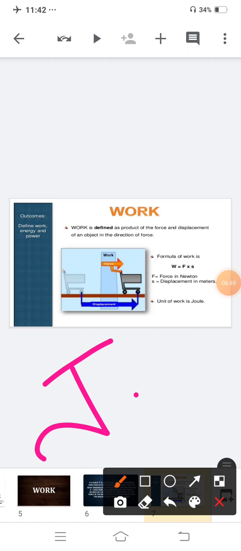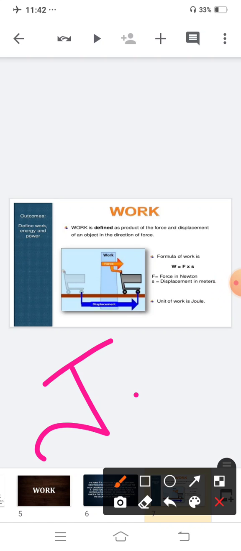Work is defined as the product of the force and the displacement of an object in the direction of force. The formula of work is W is equal to F into S, where W stands for work done, F stands for force, S stands for displacement. Clear?